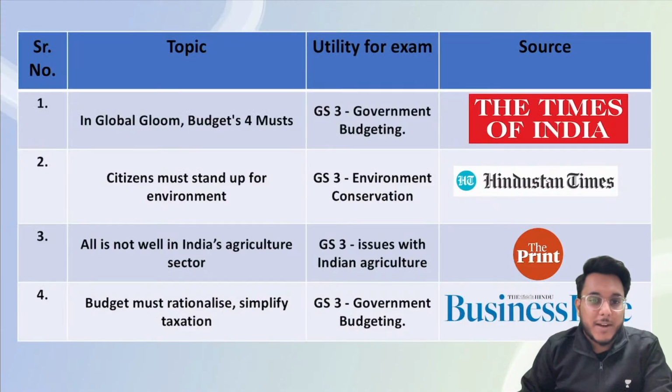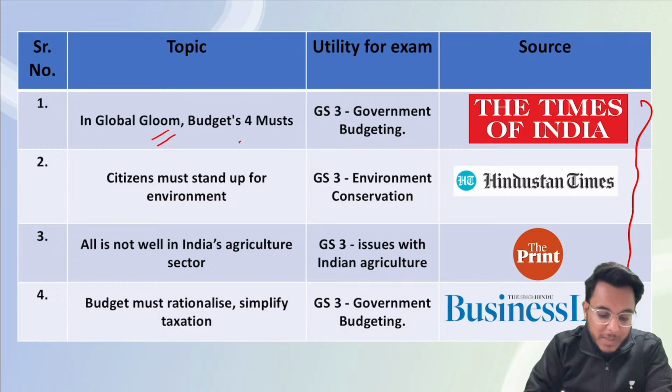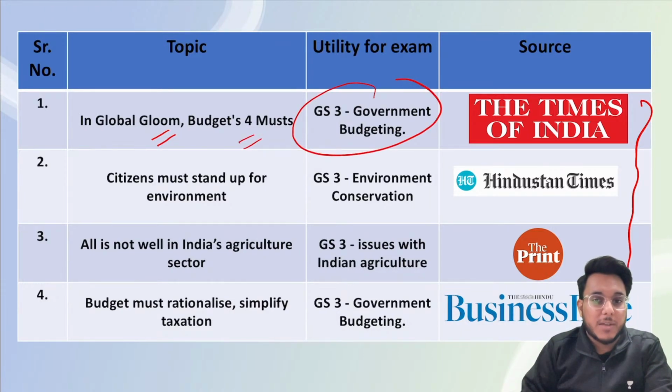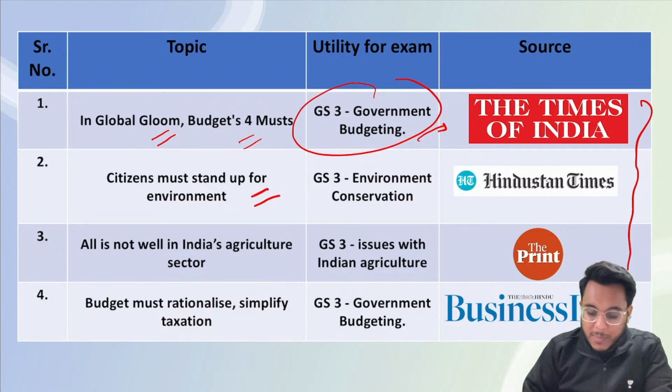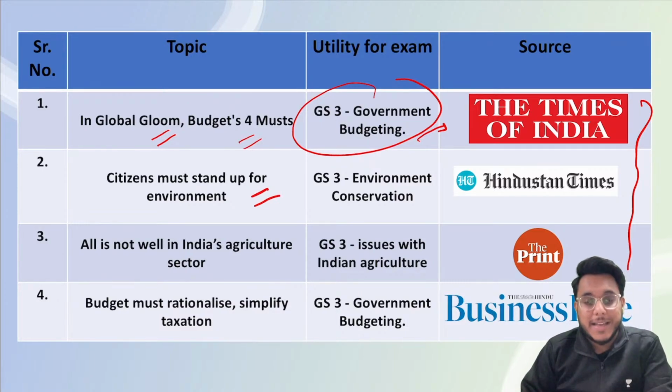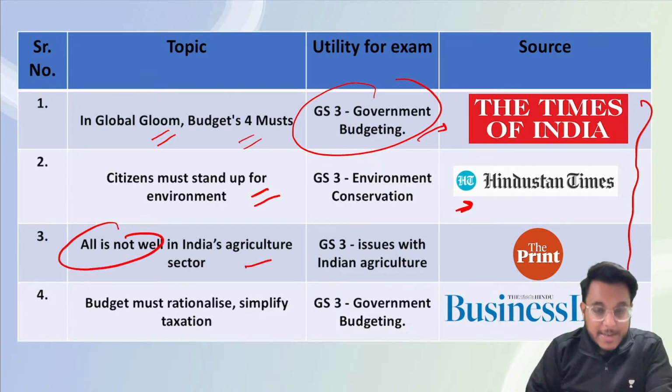Okay, so guys, in today's video we are going to cover four different sources, and in total four editorials have been taken up. The first article, the global gloom, budgets for must. This particular article will be important directly for GS paper number 3, government budgeting, and the article is taken from Times of India. Second article, citizens must stand up for environment. It will be important for environment, ecology, conservation, GS paper number 3, and the article has been taken from the Hindustan Times.